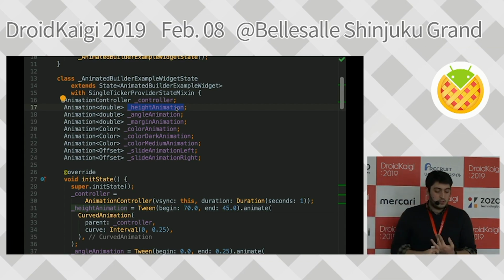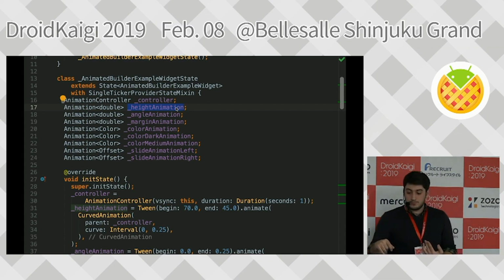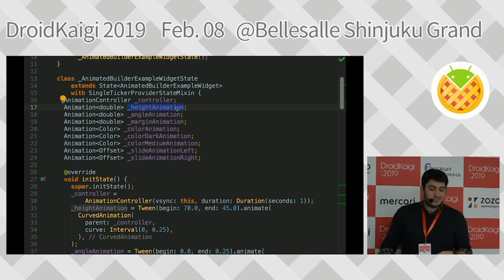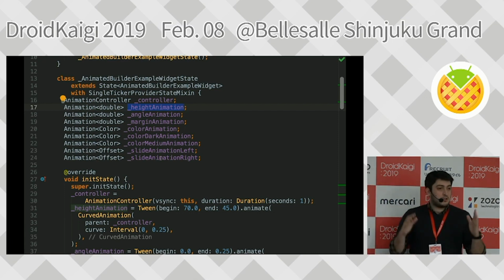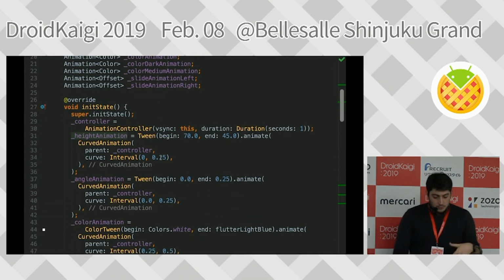We have one medium color, which is this one. One is the regular one, which is this one. And the other one is the dark one. And we have offset animations to move them. So let's see how we created this.